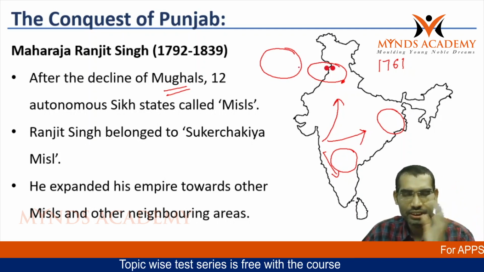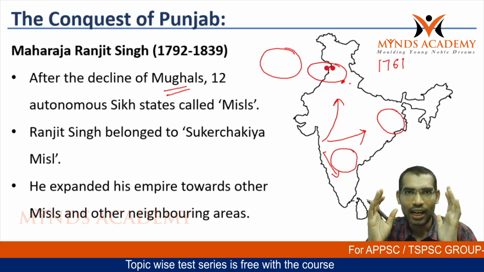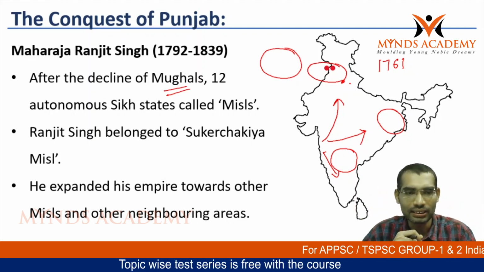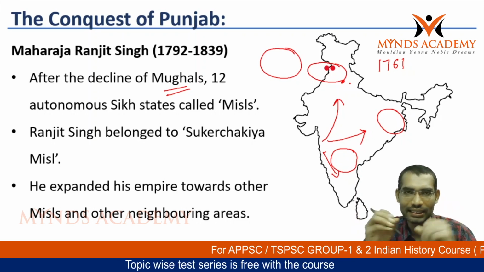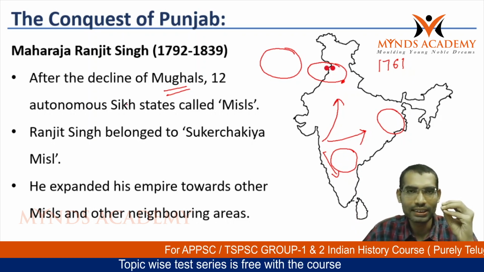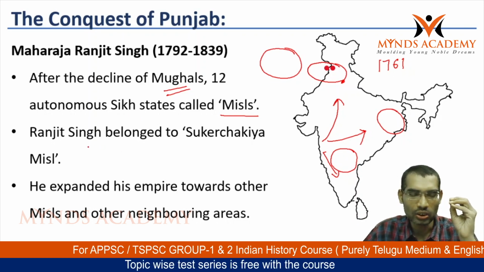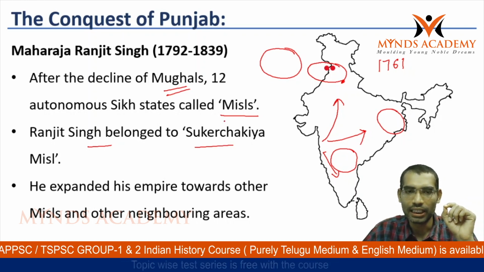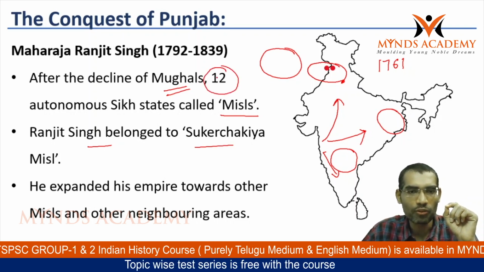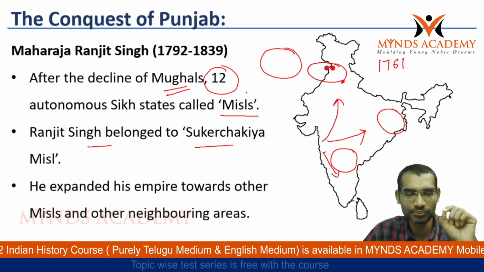Under this confusing situation, the Punjab region was under different leaders. They were having different small Sikh states. These small Sikh states were called Misls. Ranjit Singh also belonged to one of these Misls. There were mainly 12 Misls, that means 12 leaders were ruling this Punjab region.